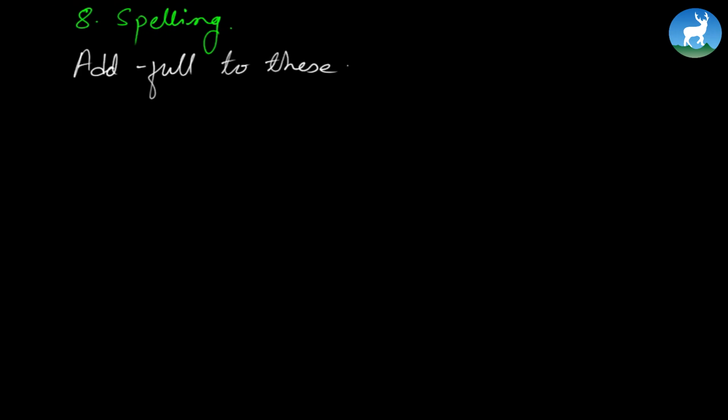And we have here number 8, spelling, and it says add full to these words. Beauty plus full. Our only objective here is to add this suffix, full, at last.